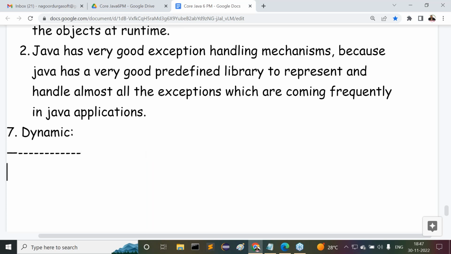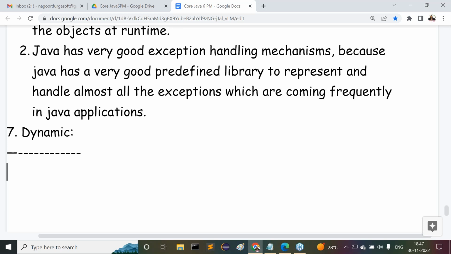The very first topic in our content, we already understood. What is that very first topic? Listen carefully. C and C++ are static programming languages, whereas Java is a dynamic programming language. That we understood. Am I right or not?